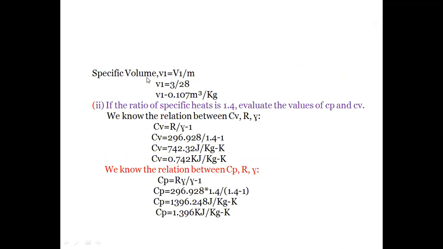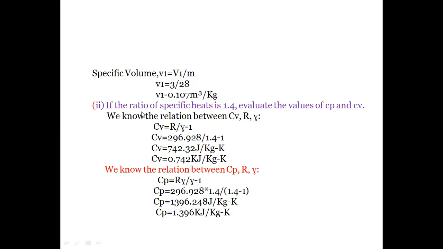And next one is the specific volume of the nitrogen gas. What is meant by specific volume? It is the ratio of the volume of the gas to the mass of the gas occupied in the vessel. So specific volume is represented by the letter small v. Small v is equal to volume of the gas occupied at the initial condition V1 and mass of the nitrogen is 28. So V1 is equal to volume is 3 meter cube and mass is 28 kgs. Then we'll get v as 0.107 meter cube per kg. So units of volume is meter cube and mass is kgs. So specific volume is meter cube per kgs.